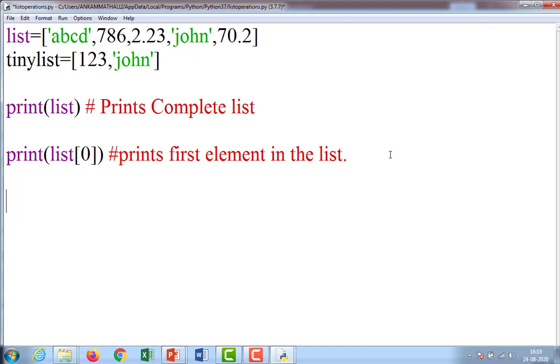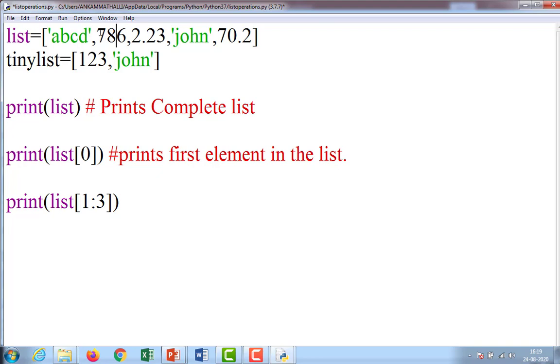Suppose I write the command like this, print list of 1:3. What does it mean? Think once, what may be the output? In my opinion, the first element is index 0 and the second element is 786, so the indices are 0 and 1.